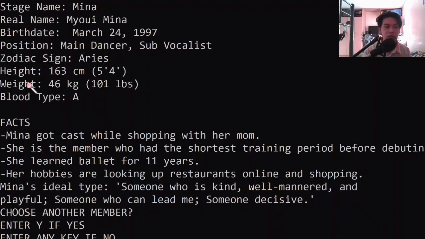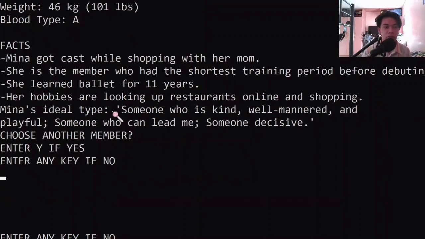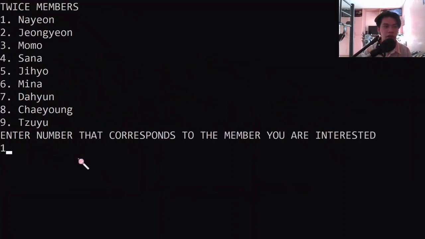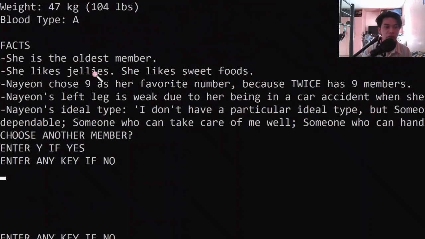Then it will also have the 5 facts about the member. If I want to choose another member, I will just enter Y. Then again, Nayeon. Again, it will show the information of that member. Then if I don't want to choose another member, I will enter any key.